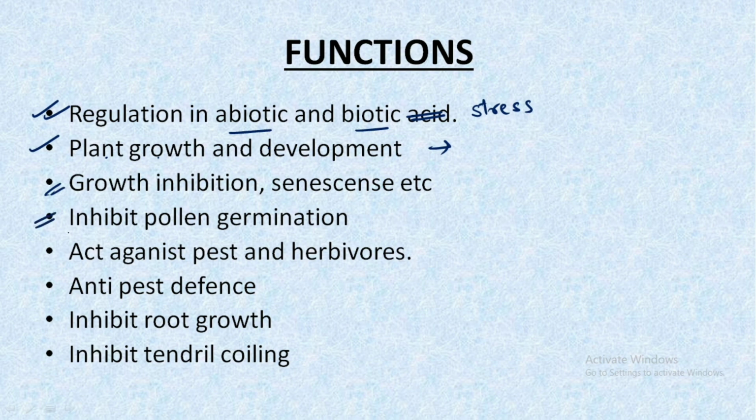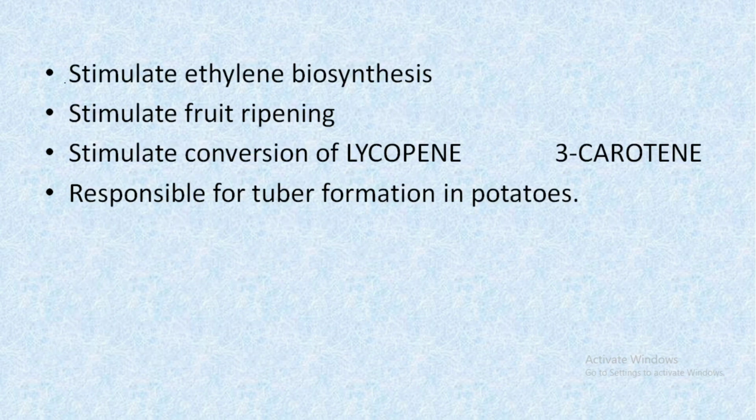It inhibits pollen germination. It acts against the pests and the herbivores. It is helpful in anti-pest defense. It inhibits root growth, and finally it inhibits tendril coiling. And also it stimulates ethylene biosynthesis. That means it is working in favor of ethylene, and because it is working in its favor, it stimulates fruit ripening, as this is the primary function of ethylene also.